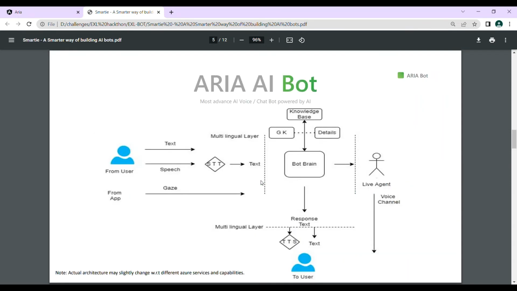So this is our architecture, the entire AI bot. It has multiple layers, including a multilingual layer, which helps in understanding queries from different languages.